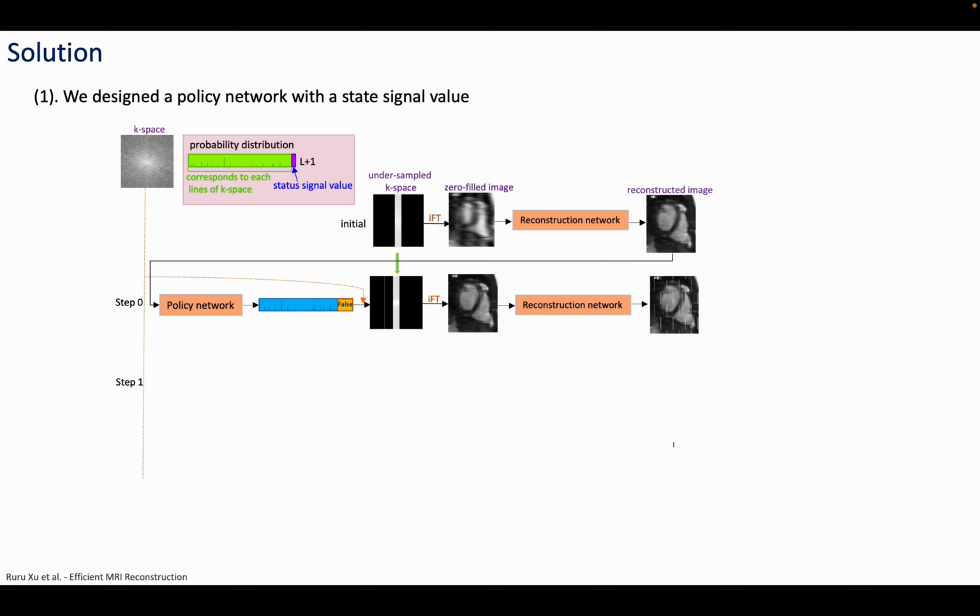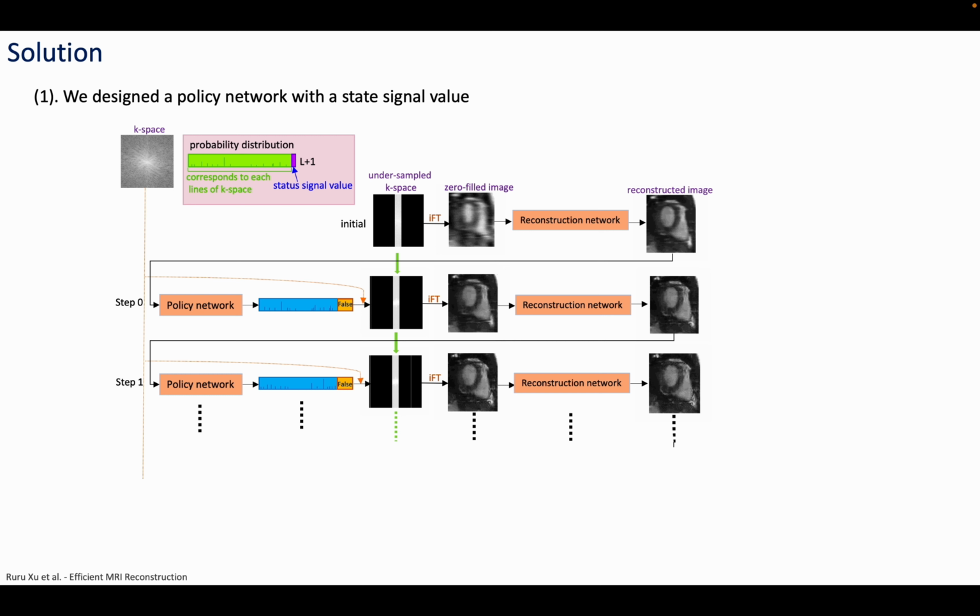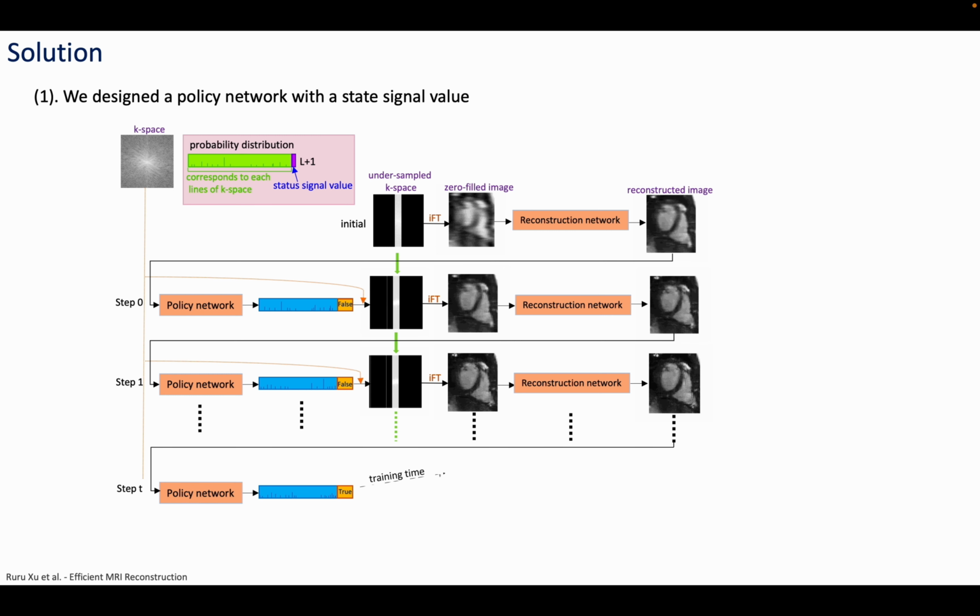k-space. In the output section of the policy network, in each step, if the stop signal value is not selected, we mark it as false. That is, if one of the other 256 values is selected, we will sample a line at the corresponding position in k-space.